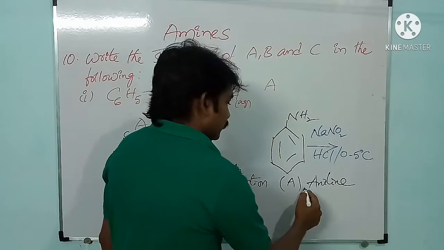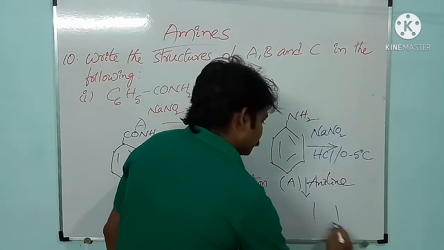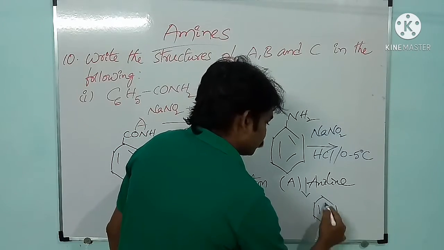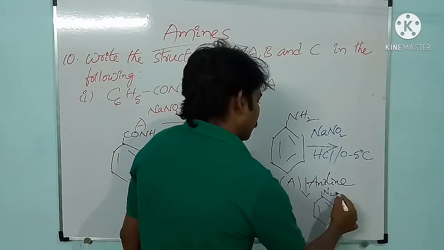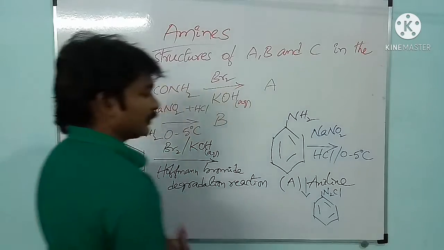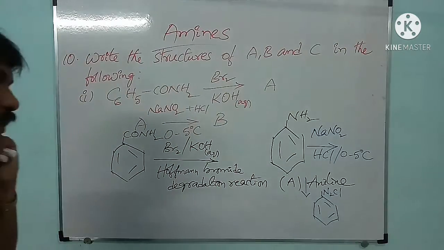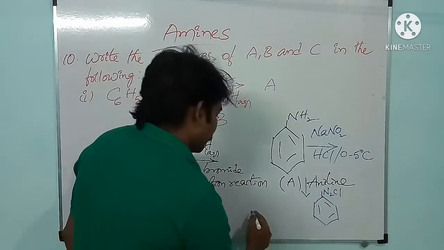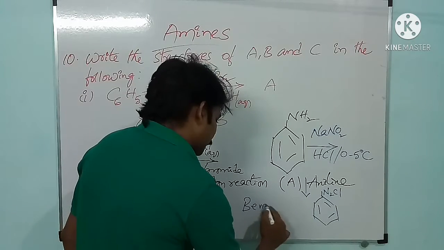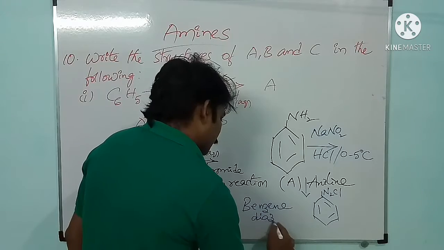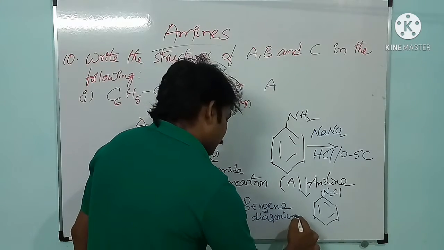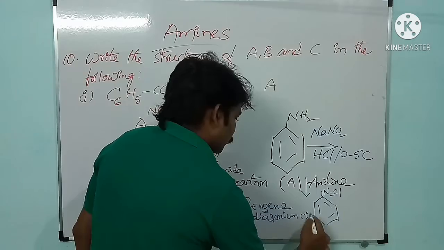Then it gives C6H5N2Cl. It is nothing but benzene diazonium chloride.